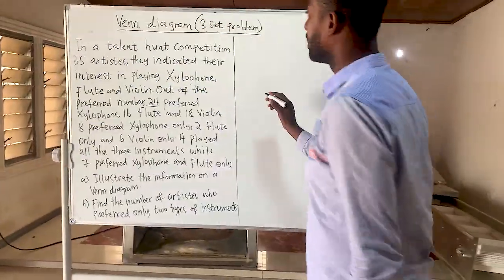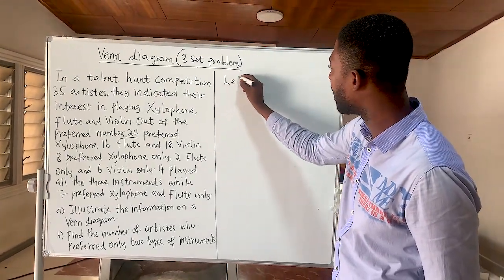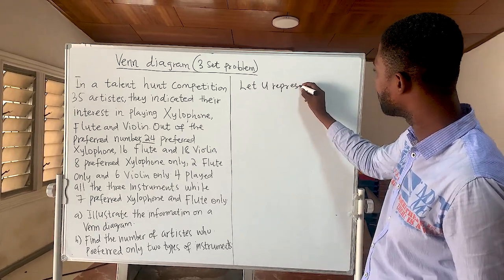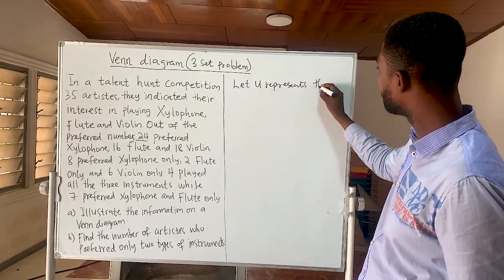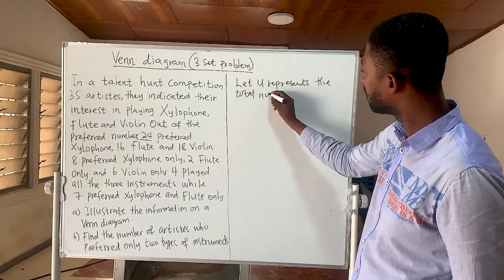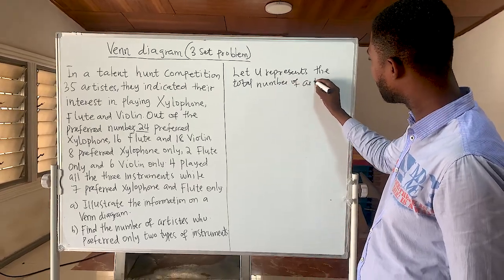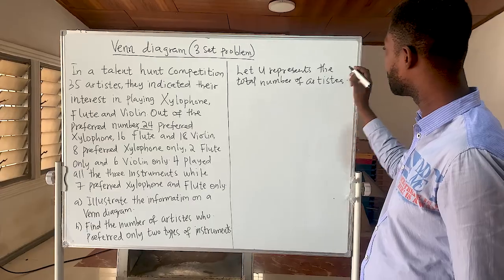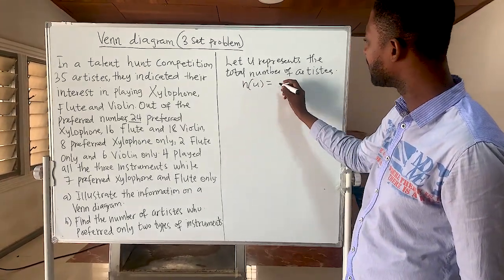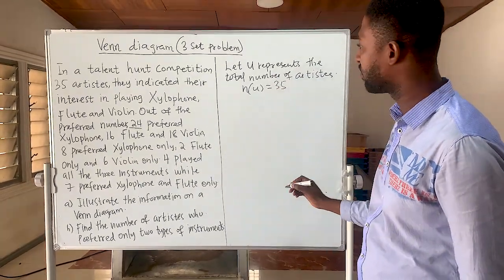So here, the universal set. We are going to indicate our variables. Let U represent the total number of artists. So here our number of U, which is the universal set, the total, would be equal to 35.